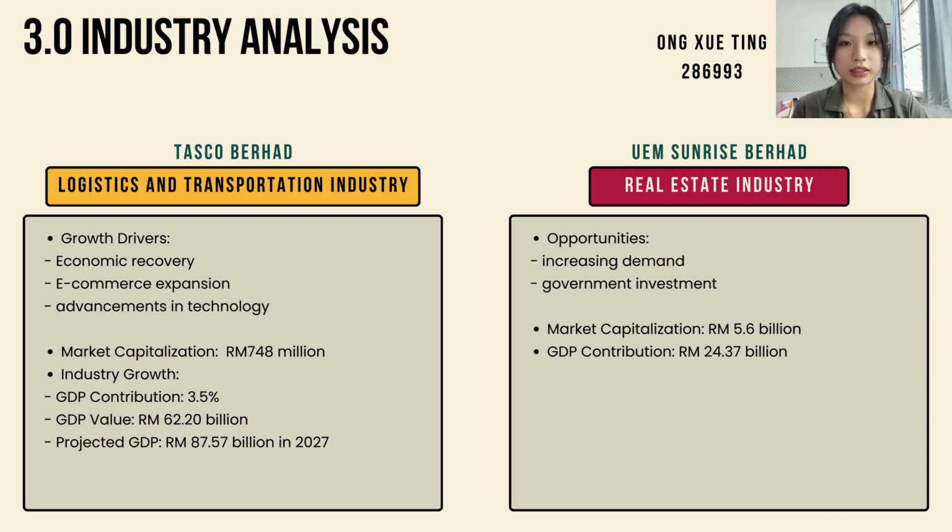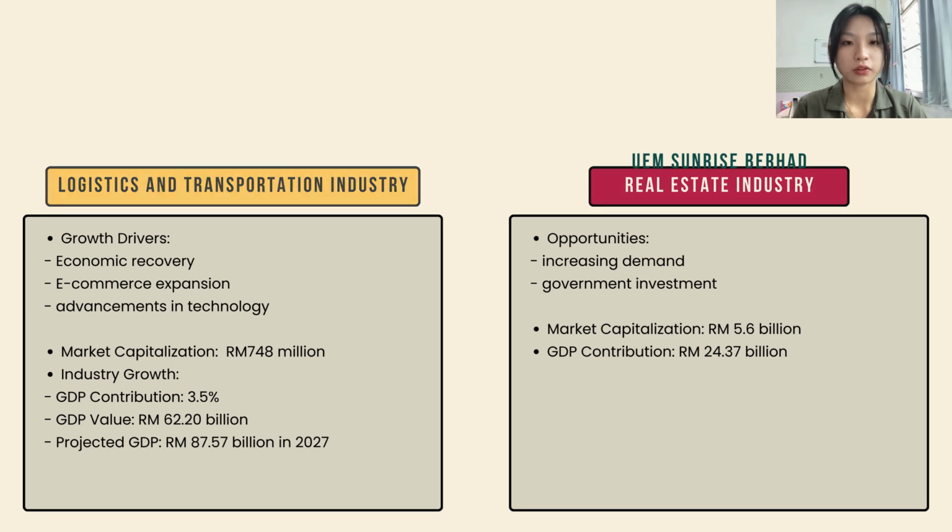Next, the real estate industry in Malaysia is recovering, supported by government investment. UEM Sunrise Berhad, with a market cap of 5.6 billion ringgit, is highly competitive. The industry contributed 24.37 billion ringgit to the GDP in 2023.